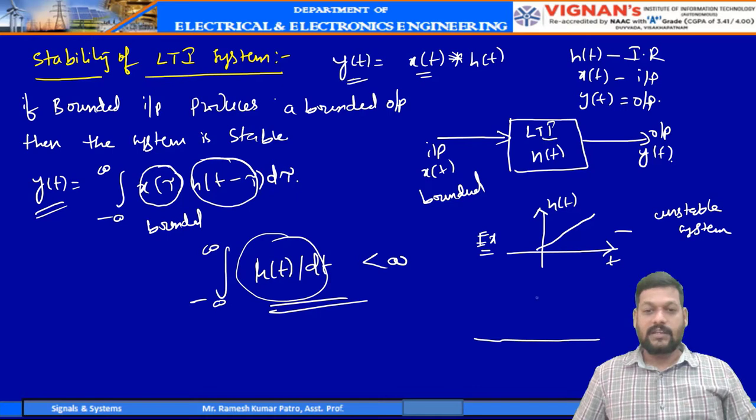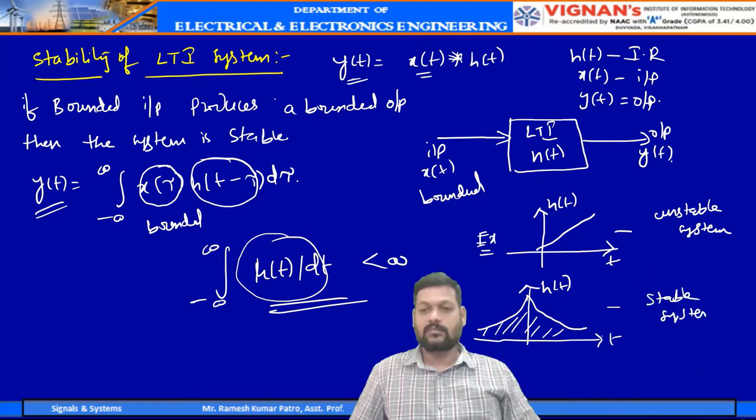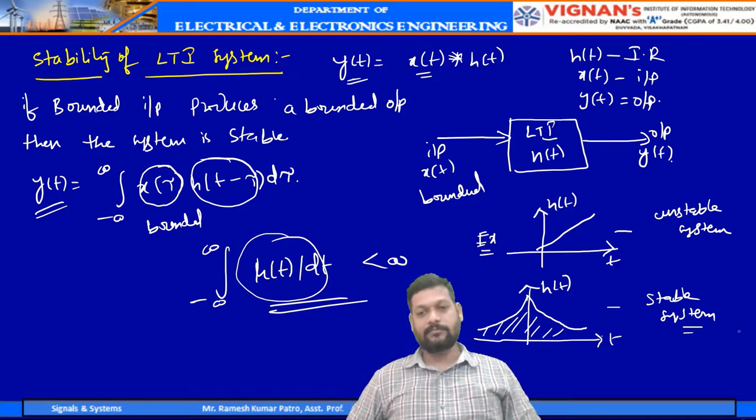Suppose you have an impulse response like this, h of t. The area under this curve is finite, therefore it is a stable system. So by looking into its impulse response, we can say a particular LTI system is causal or non-causal, static or dynamic, and stable or unstable, right?